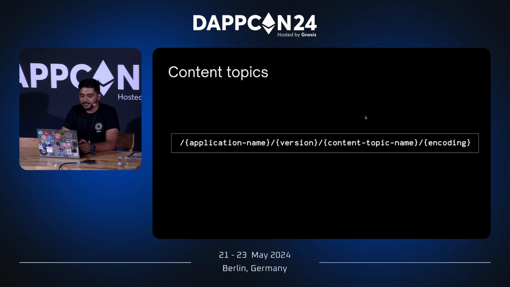The way in which we declare a content topic is based on this particular template. It starts with the application name, followed by the version of the application, followed by the content topic name or the category, finally ending with the encoding type. An example for this would be supercrypto, which could be a name for your application. Version could be 1, and notification can be the category of messages that you communicate with this content topic. And you can also have proto as the encoding. We use protobuf for encoding and decoding in our documentation, so based on the encoding standard that you use, you can change it accordingly.